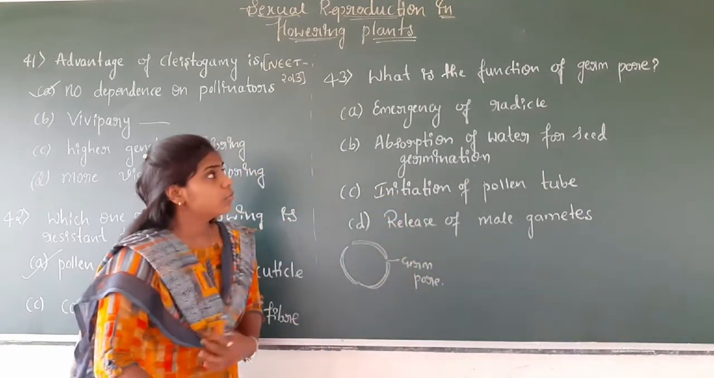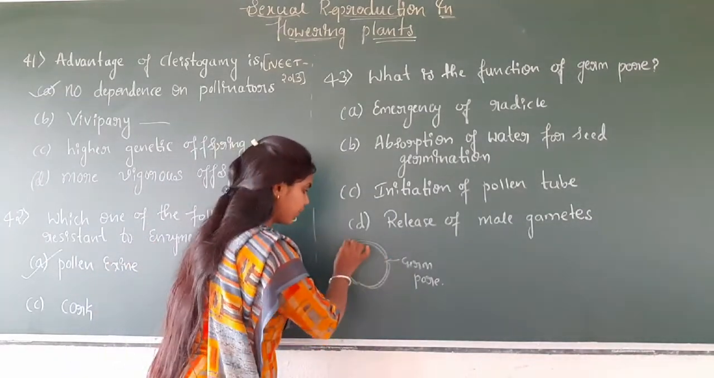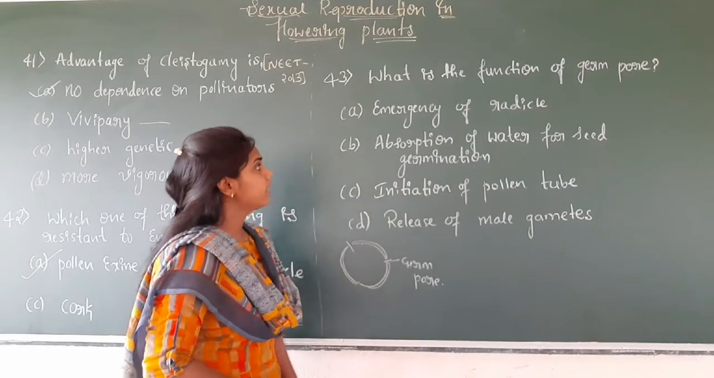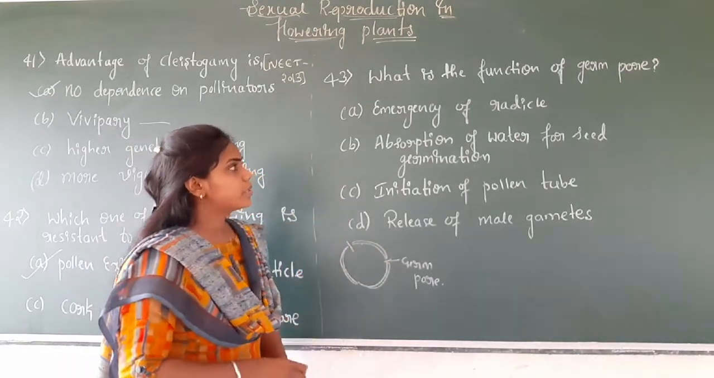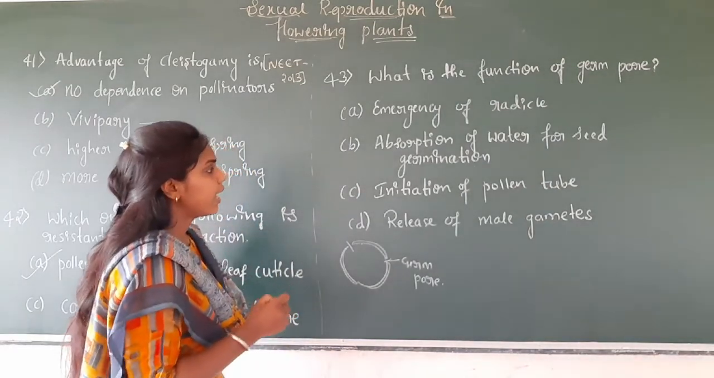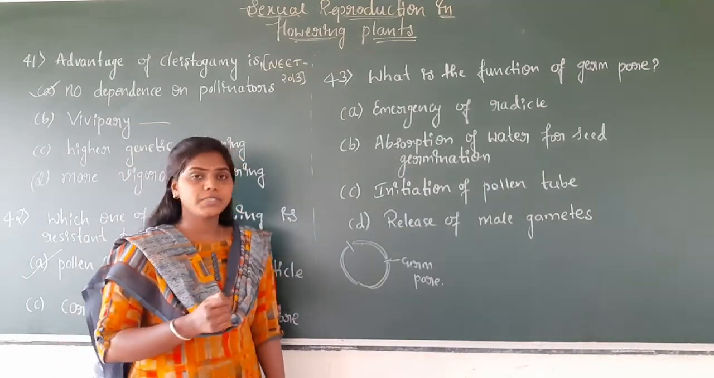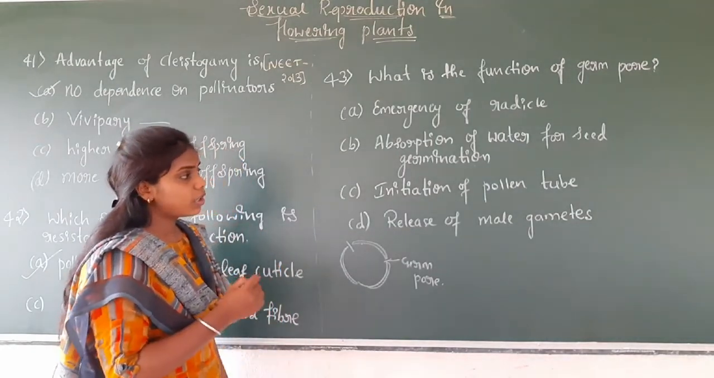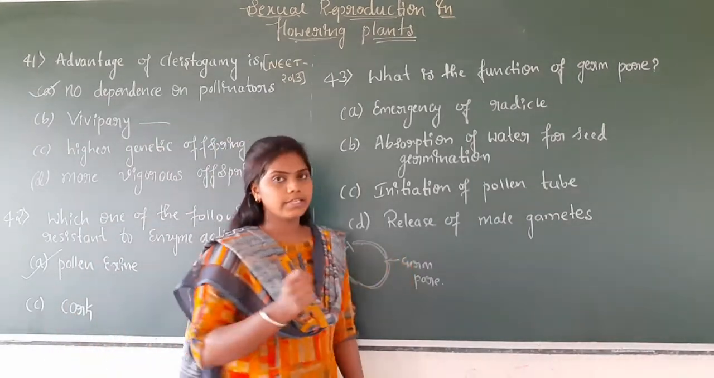Okay, see here, what is the function of germ pore? What is the function of this pore in the pollen grain? The options are given below. The first option is emergence of radicle. Second option, absorption of water for seed germination. Option C is initiation of pollen tube, and option D, release of male gametes.